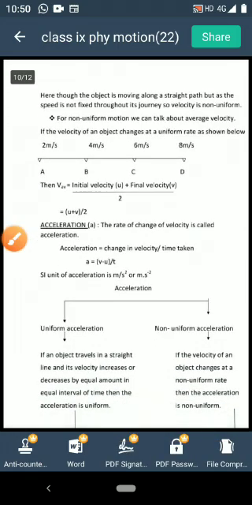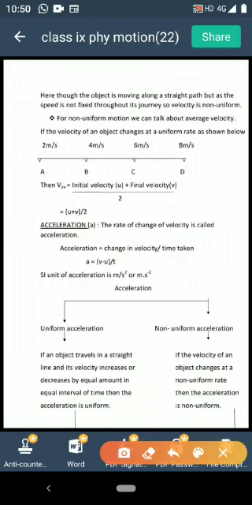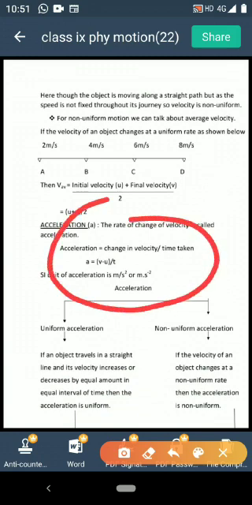Now come to the next topic, that is called acceleration. During the motion, the velocity of an object may change. If the velocity is changing, then we can talk about acceleration. Acceleration is rate of change of velocity. Clear? Got it? How to write it in formula? In the form of formula, acceleration is change in velocity by time.